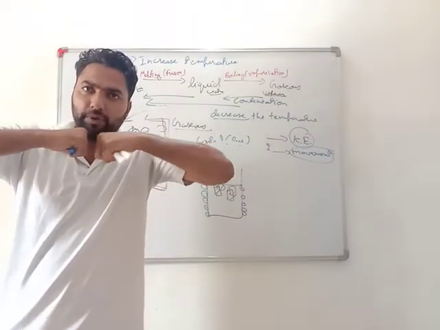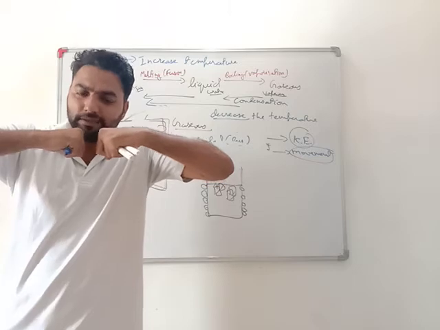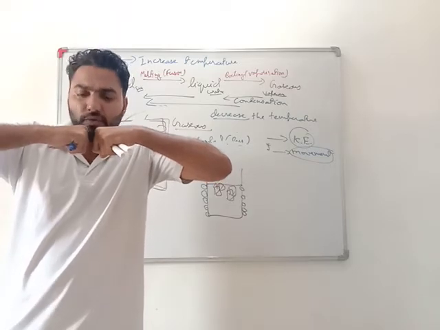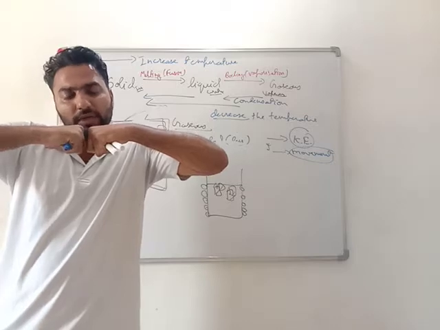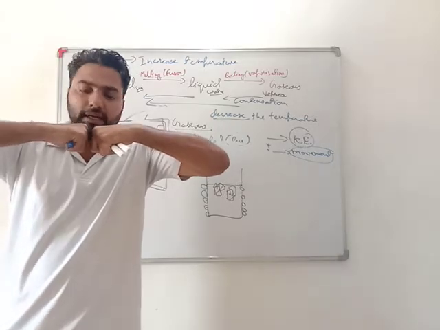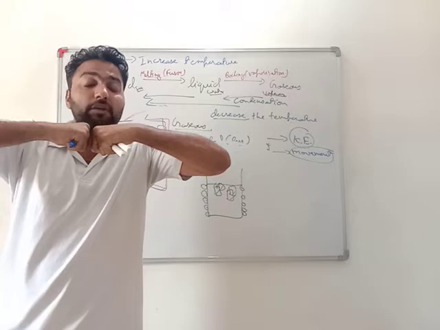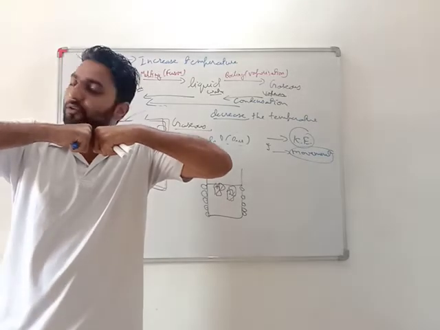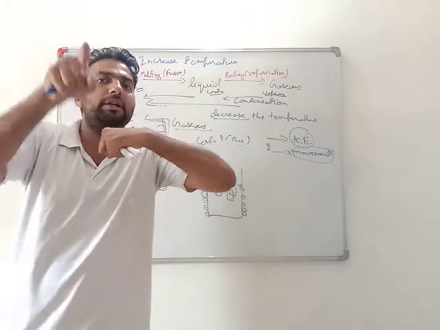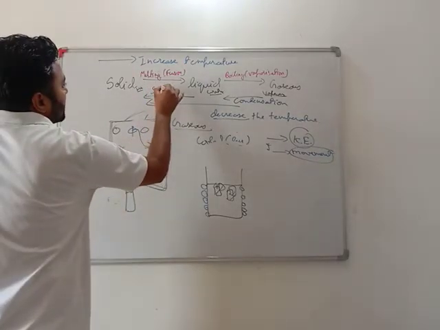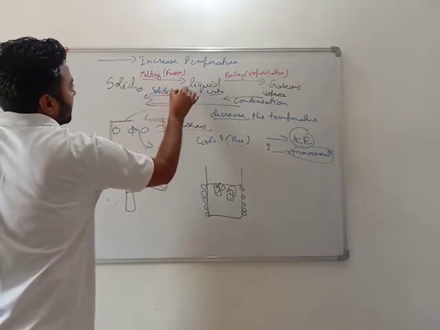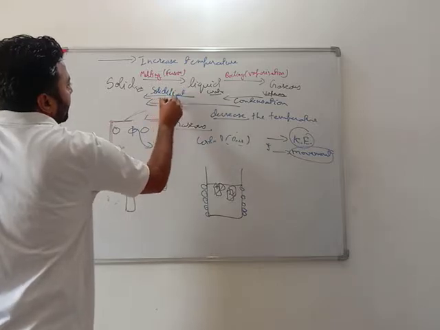More heating, more movement. Less heating, less movement. As I cool it down, the movement will become very less, very less, and one time will come that this movement will be negligible and it will not leave its place and it will get converted into solid, and this process is known as solidification or freezing.